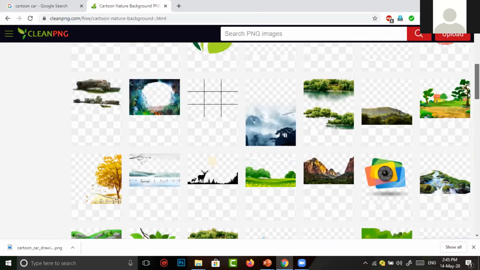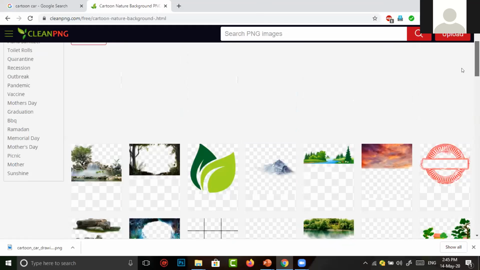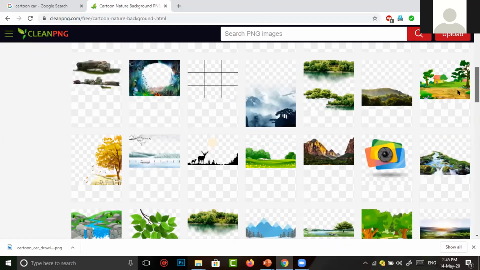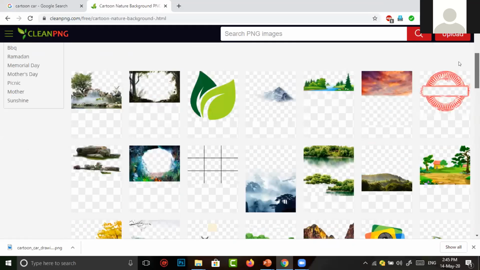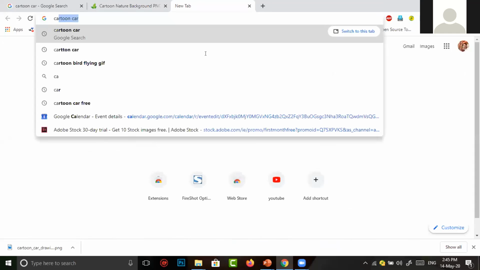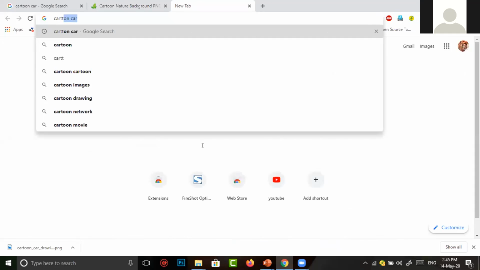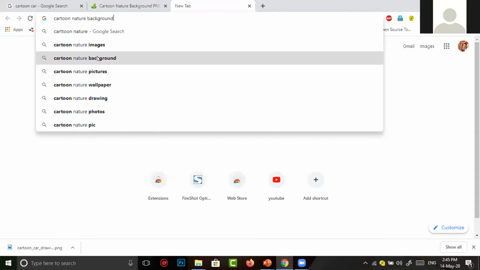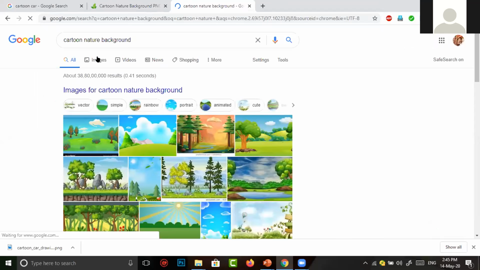Sir, in the Google search itself, it's there, sir. Google search. Yes, sir. Cartoon nature. But we have to know about the clean PNG site. Yes, sir. You click on the clean PNG. Type clean PNG, sir.